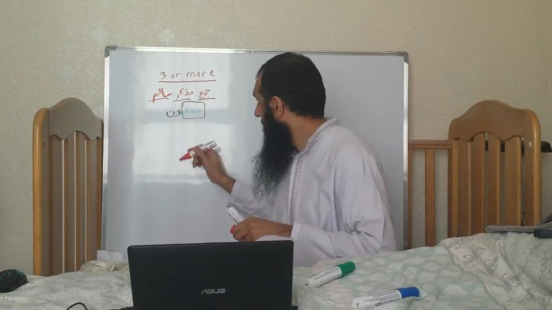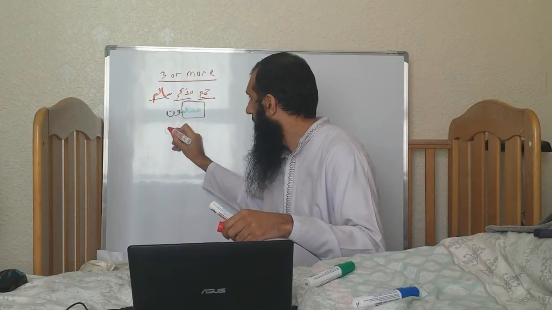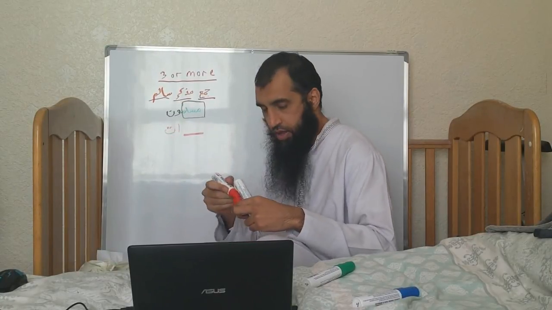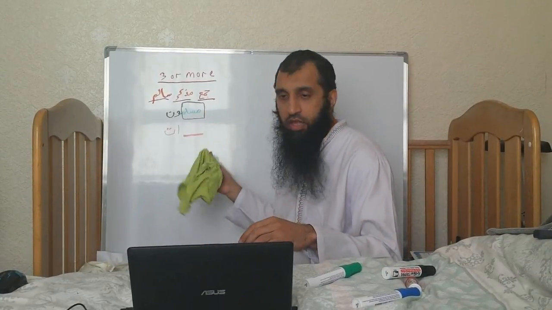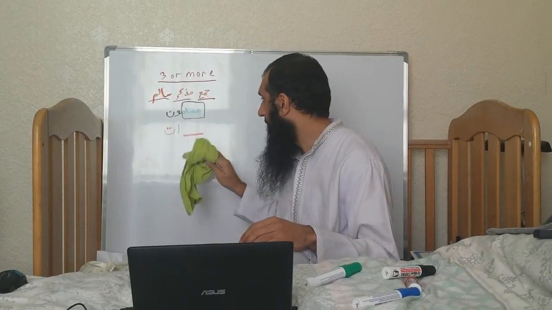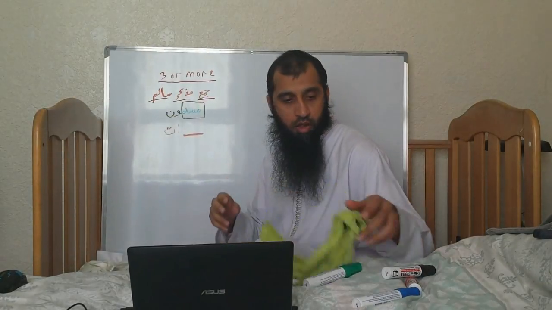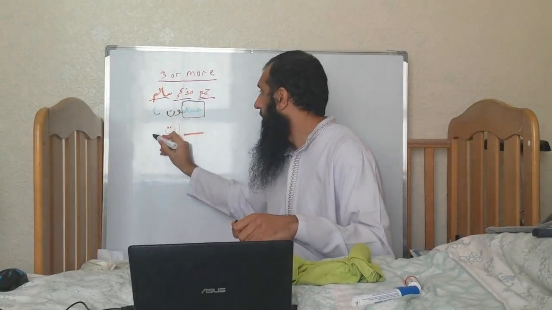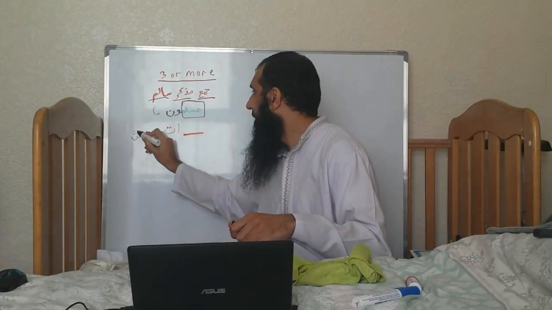Muslimun, and instead, here we're going to have atin. So that bit stays the same. Atin. Don't get confused with the ta marbuta. The muslimun, that's the original word, that stays the same, and the atin is added on. So this one is for this one: jam'u mudhakkar salim, and this is the mu'annath one.